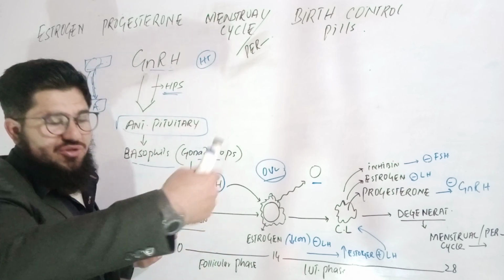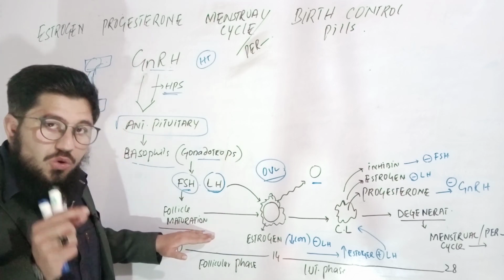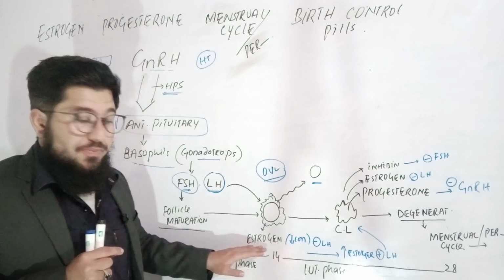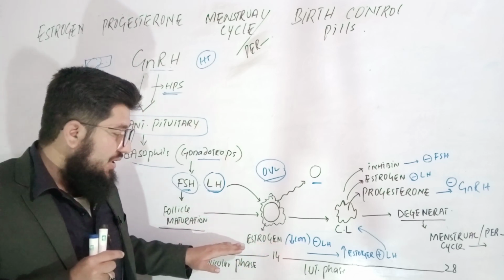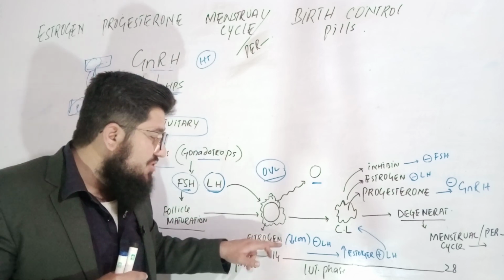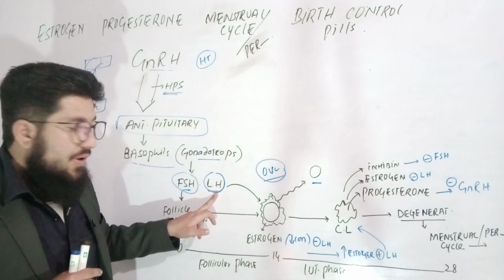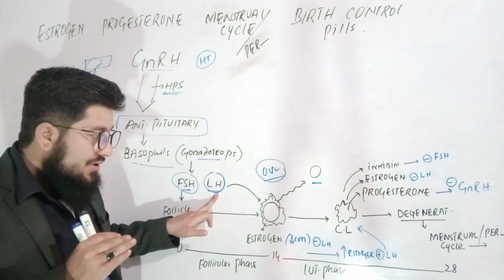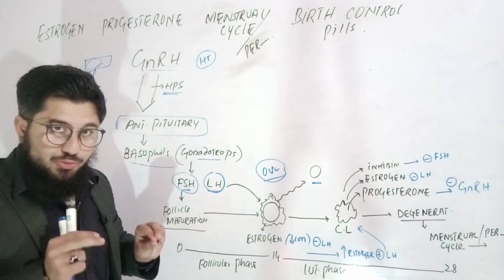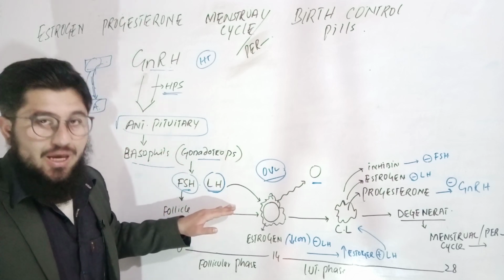Primary follicle, secondary, etc. So what is happening here? Maturation is happening here. In the meanwhile, a minute concentration of estrogen is released. In low concentration, this estrogen is responsible for inhibiting luteinizing hormone. Why? In order to protect the ovule from premature ovulation. So premature ovulation will not happen.